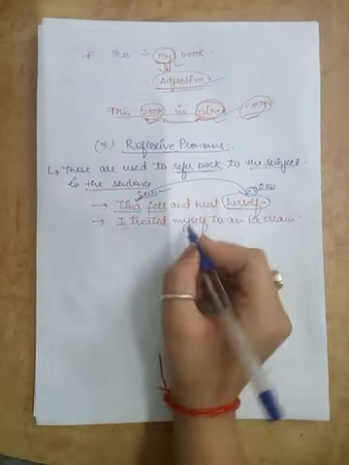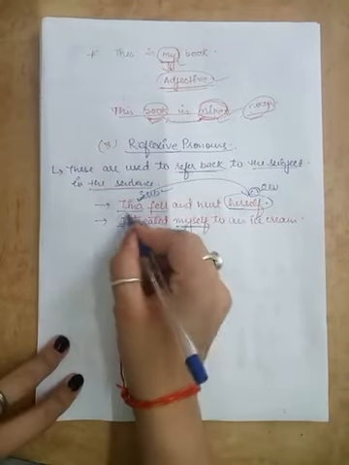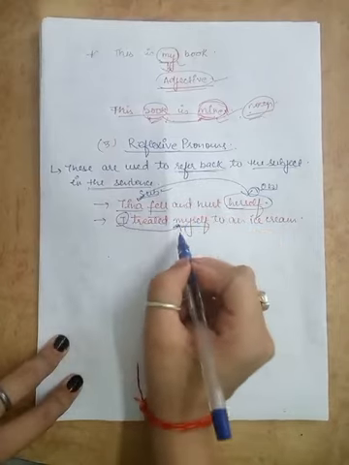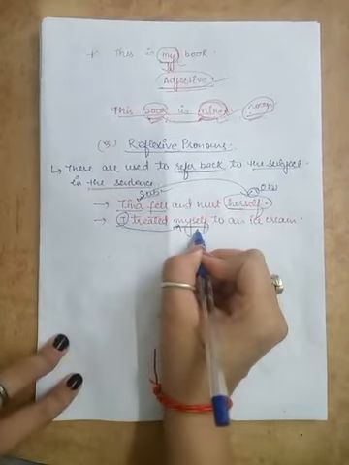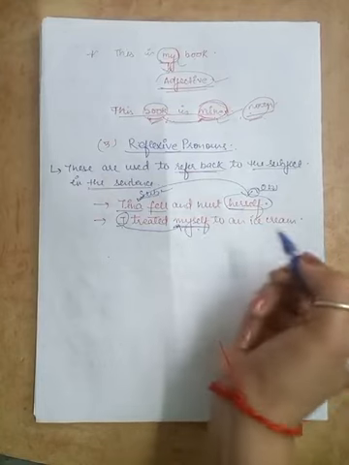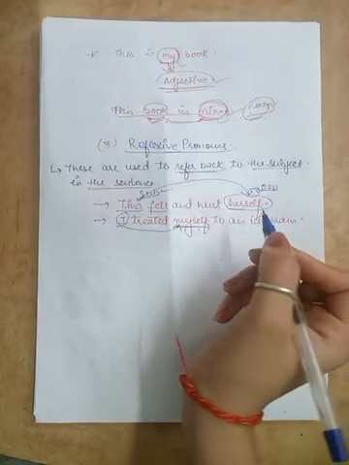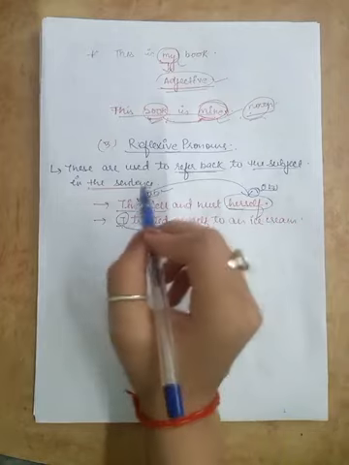Likewise, I treated myself. Again here we are referring back to the subject. So I treated myself to an ice cream. So words like herself, myself show when the object of a sentence is also the subject of the sentence.